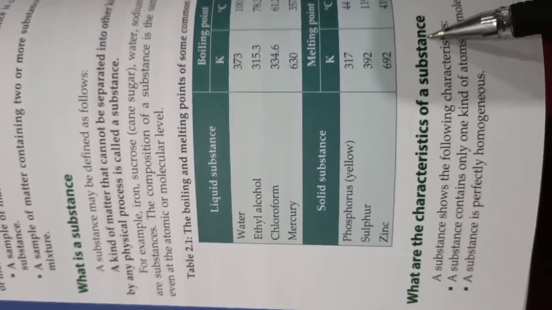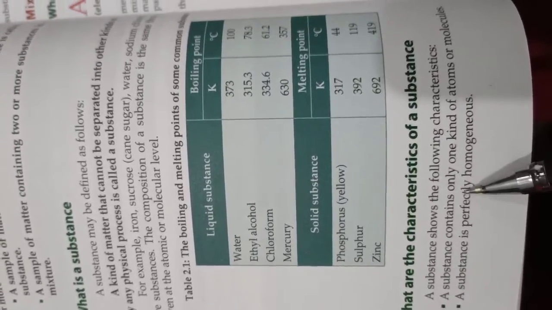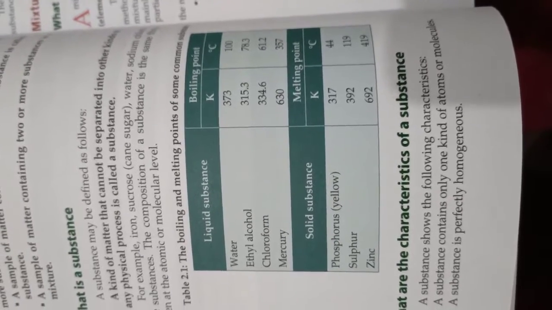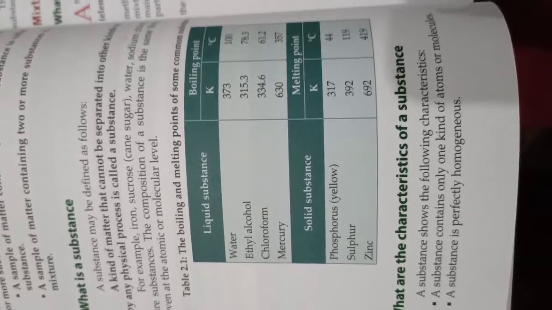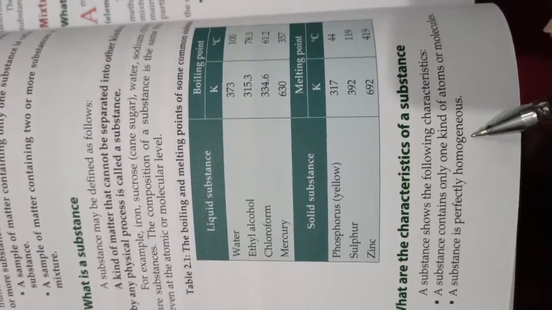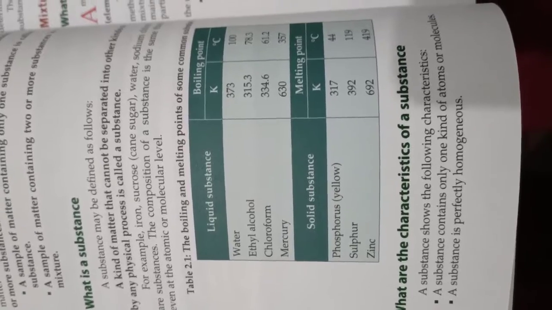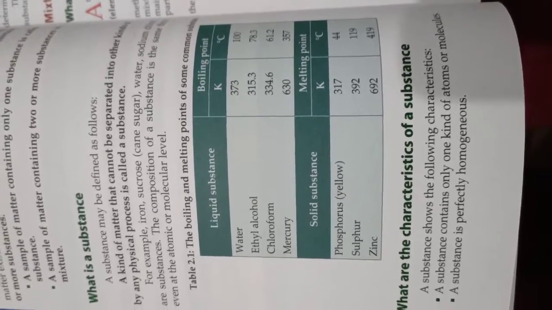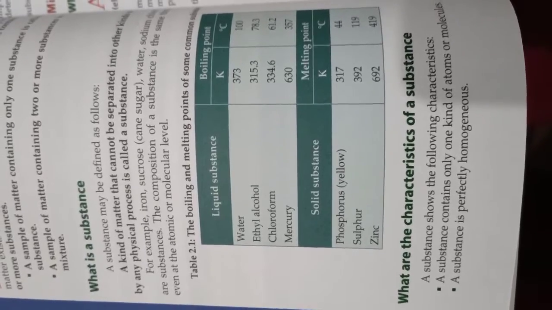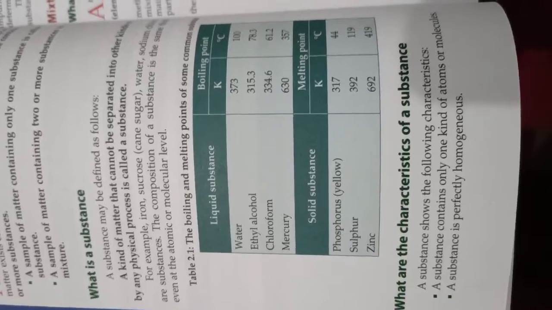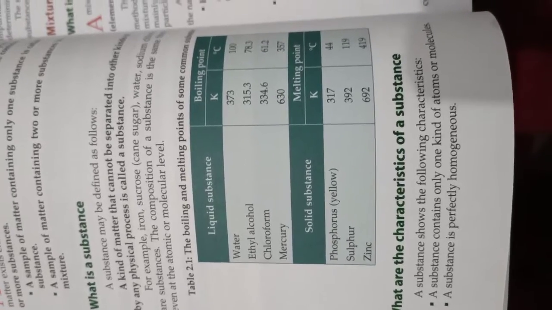Next, the characteristics of substances, which is important. A substance contains only one kind of atom or one kind of molecule. A substance is perfectly homogeneous. Homogeneous means, like in one glass of water we put salt or sugar and dissolve it, the sugar is not visible now.